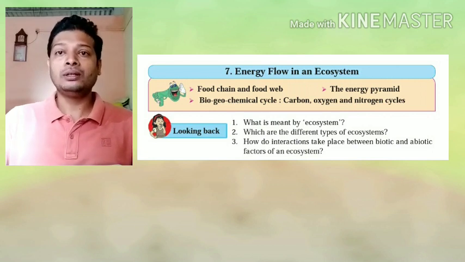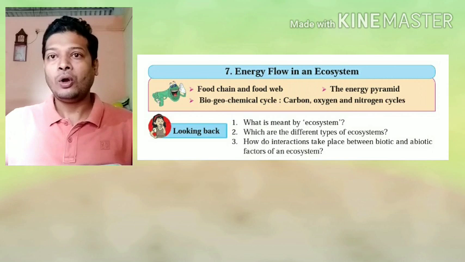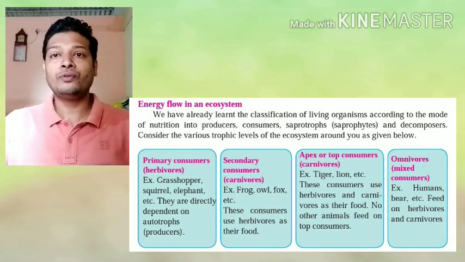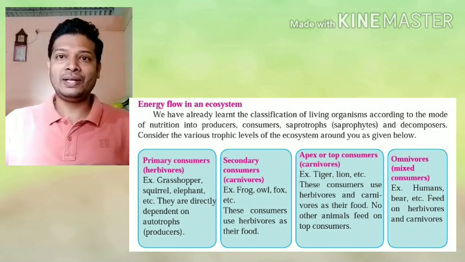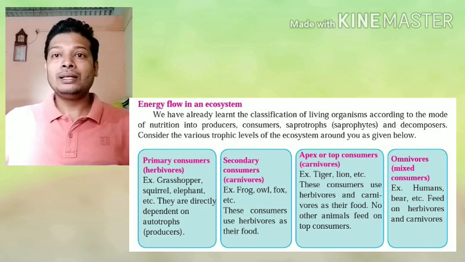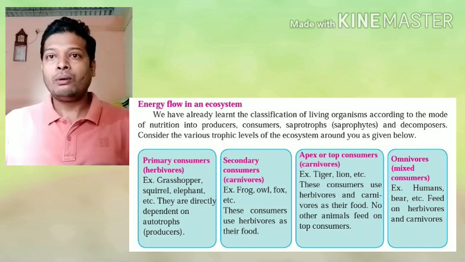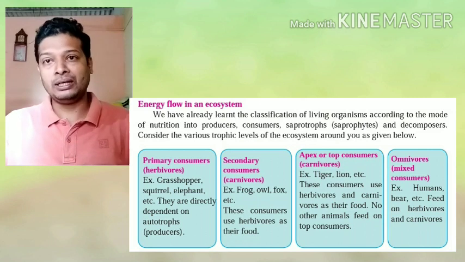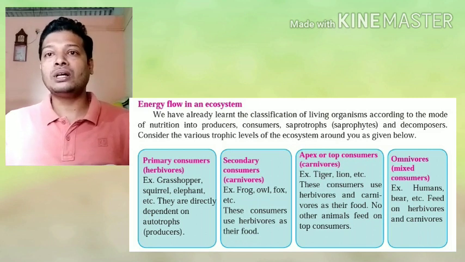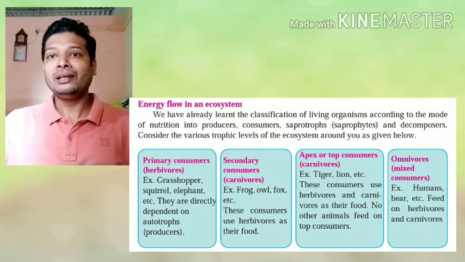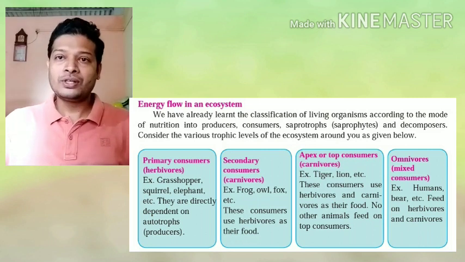Now this year we are going to study a little ahead after ecosystem. Ecosystem consists of biotic factors, and first of all, we are going to discuss biotic factors. There is interdependence of one organism on another, or one organism is food for another organism. So it forms a continuous link. That link is called a food chain. We have discussed this in class 6th, 7th as well as 8th.